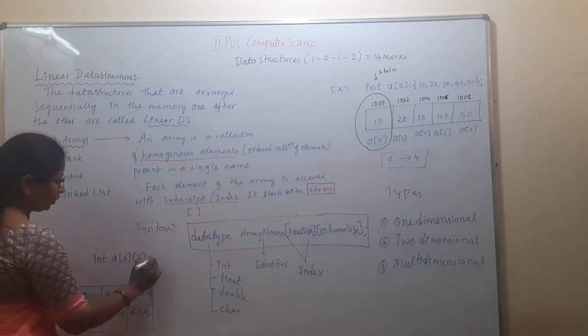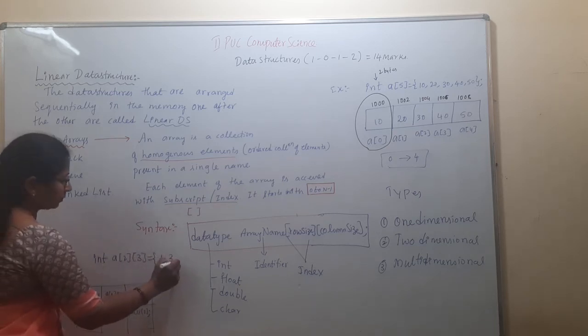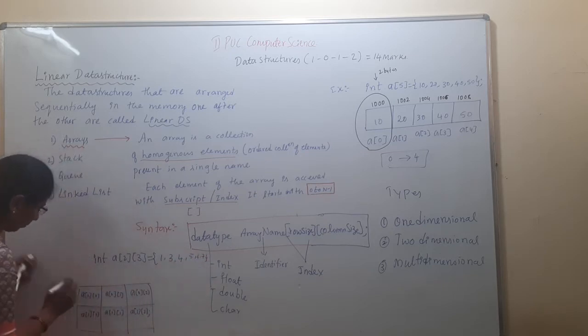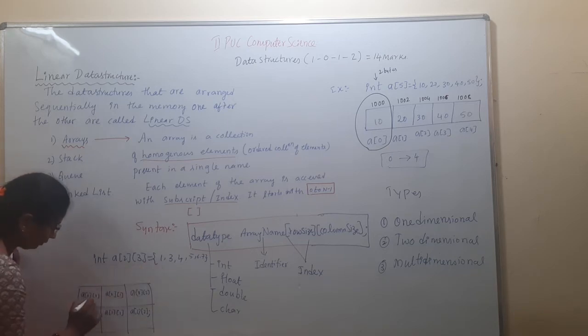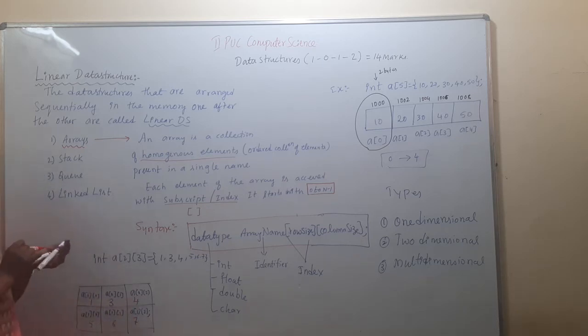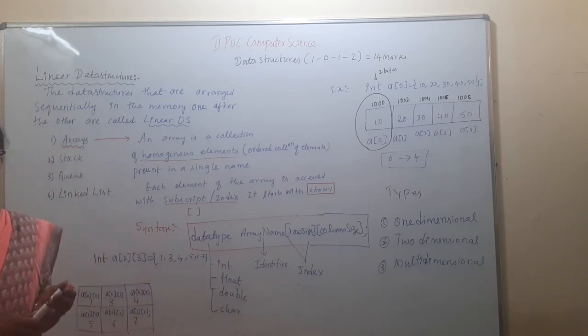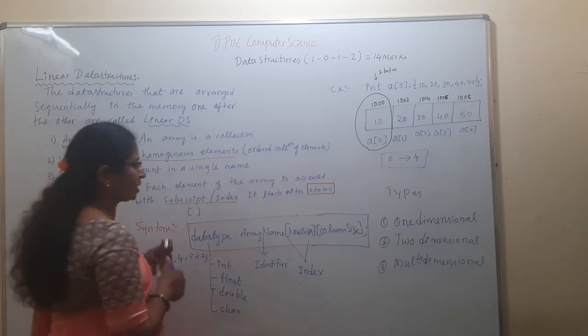If you give 6 elements, then they are stored respectively, 1 in the first location, then 3, 4, 5, 6, 7. This is the representation of a two-dimensional array.